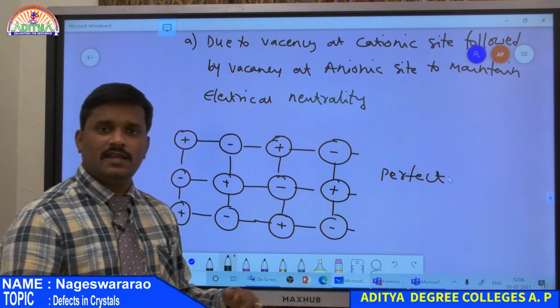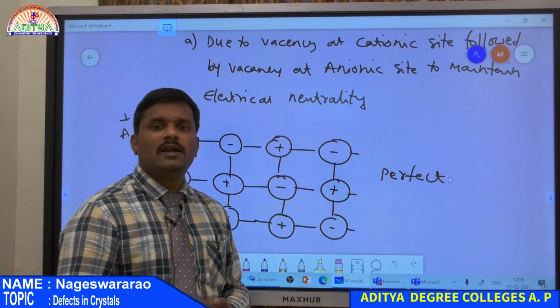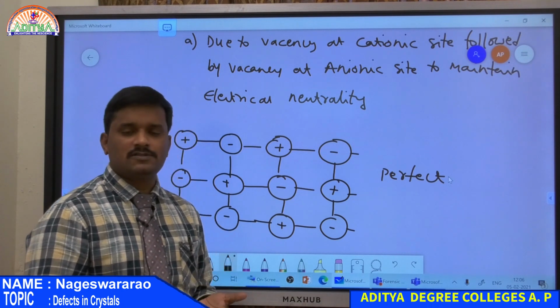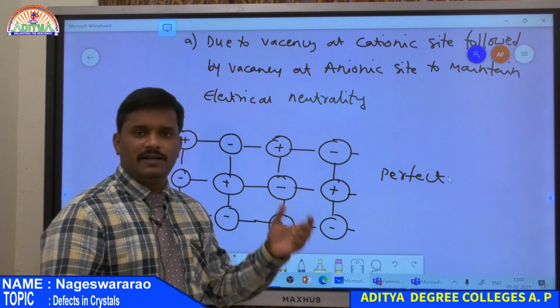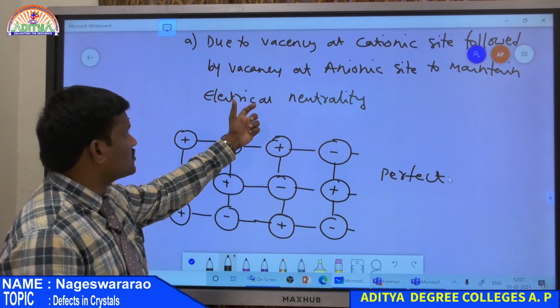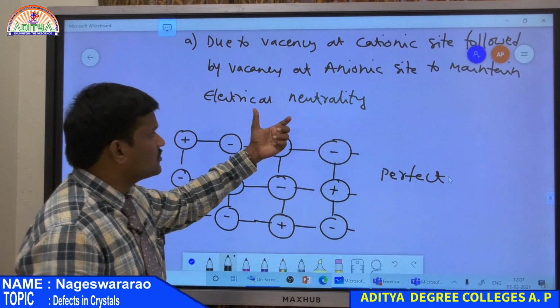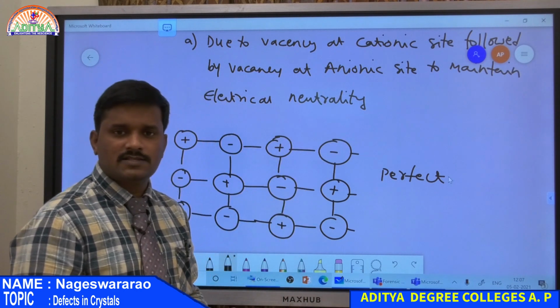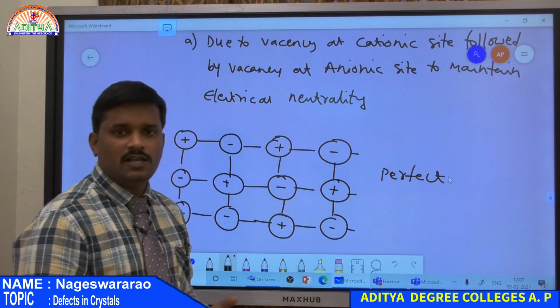But no crystal in nature is perfect. It means definitely there is a deviation in the position of either cation or anion. So that deviation is nothing but a defect. Now, Schottky defect. Schottky defect is due to a vacancy at the cationic site, and hence it is followed by a vacancy at the anionic site to maintain the charge balance.